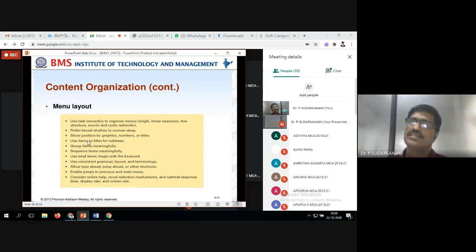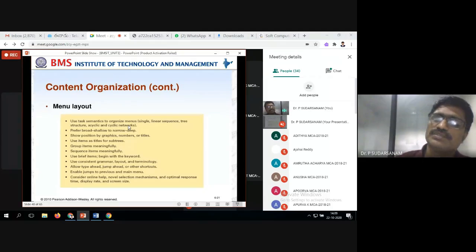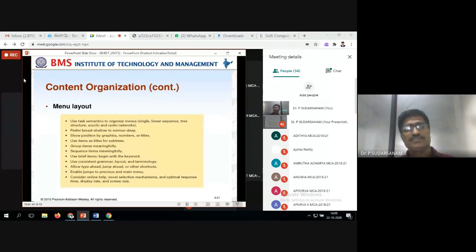So when you have the subtrees, first you have some of the menus, and under that you can make one more subtree also. So in some cases, two to three structure levels will be there. Whenever you enter the subtrees, again you need to follow the tree structures. That means again the same thing: numbering, ordering, font size, all these things we need to follow according to the tree structures once again. So that's what it means to use the items as a title for the subtrees. So group the items meaningfully. This we had discussed already.